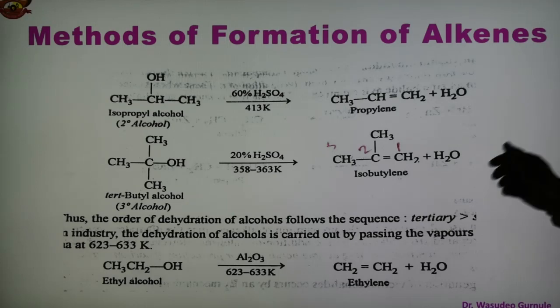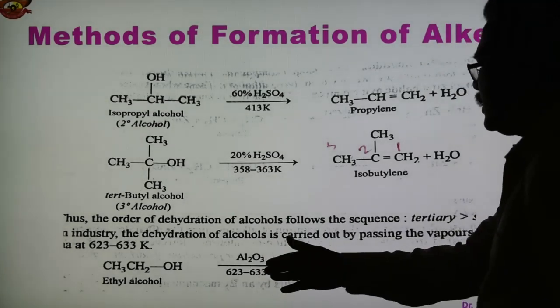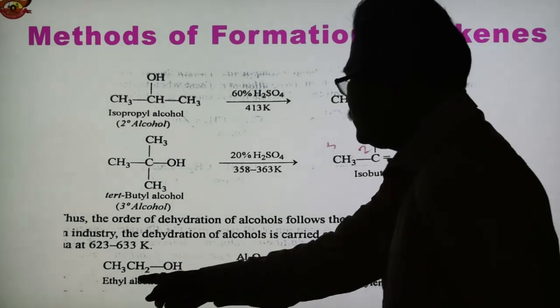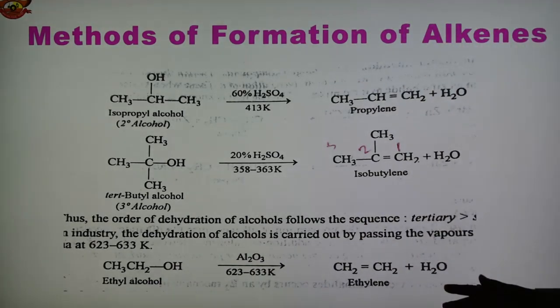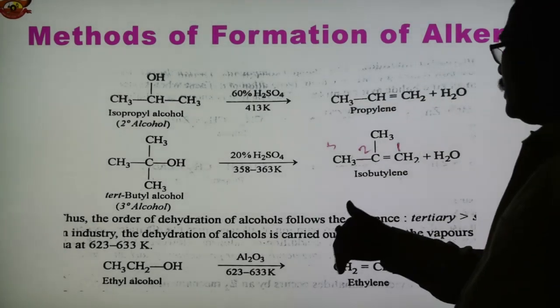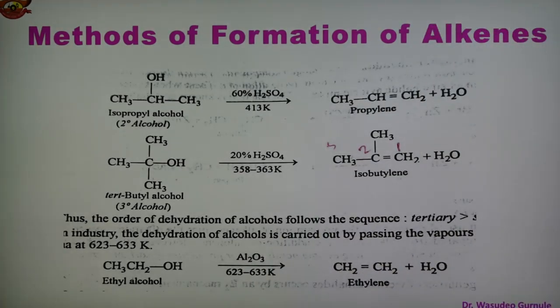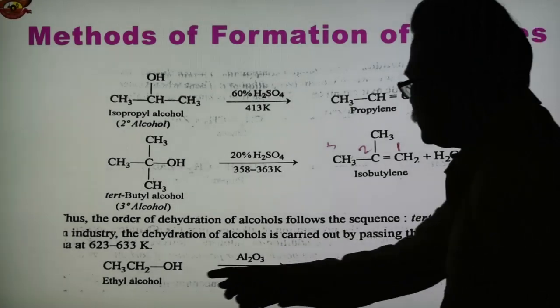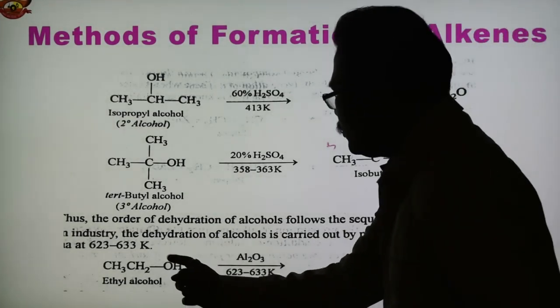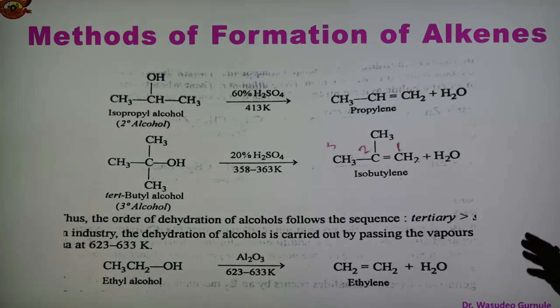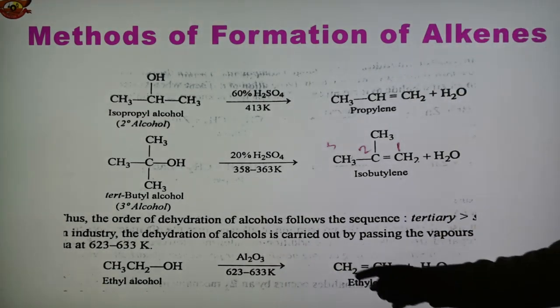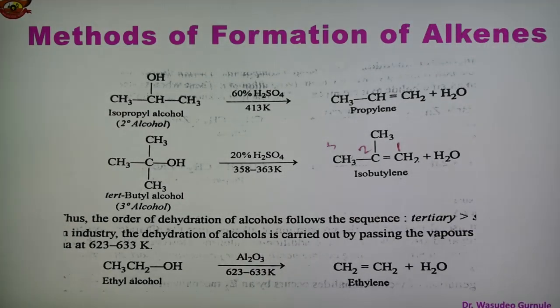As we have seen, aluminum oxide can also be used as a catalyst. Here in presence of aluminum oxide, this is the ethyl alcohol and we obtain ethylene. So in presence of sulfuric acid or phosphoric acid or by using aluminum oxide, the dehydration of alcohol takes place and we obtain the alkene. Ethylene is obtained from ethyl alcohol, OH from this and H from this, water gets removed, and in presence of aluminum oxide we obtain ethylene. So these are the dehydration reactions of alcohol and we obtain different compounds: ethylene, propylene, butylene.